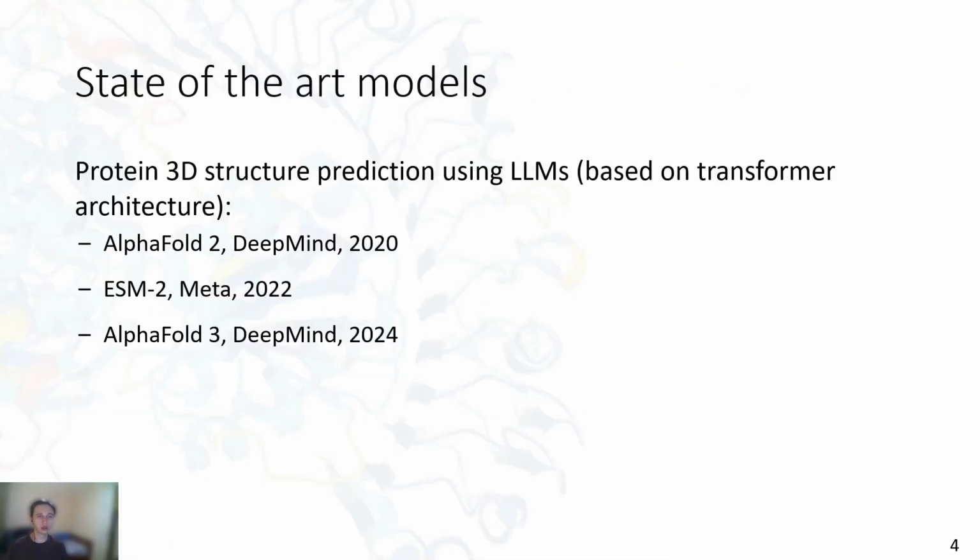In recent years, several state-of-the-art models have emerged for predicting protein 3D structures. Notable examples include AlphaFold2 by DeepMind, released in 2020, which revolutionized the field of protein structure prediction. Later, Meta's ESM2 model used an end-to-end transformer architecture without a need for evolutionary information and MSA samples, and proved that the structure can be predicted from the sequence itself without any additional information. So this is the reason why we chose this model for our research.